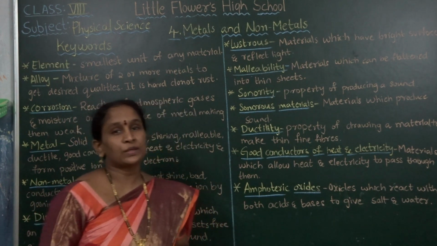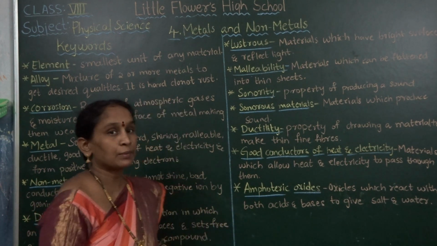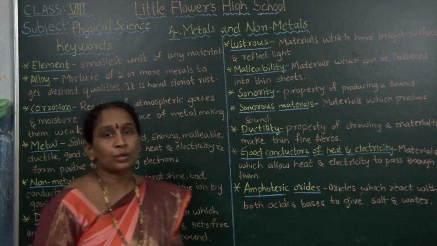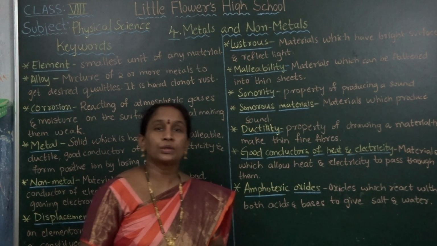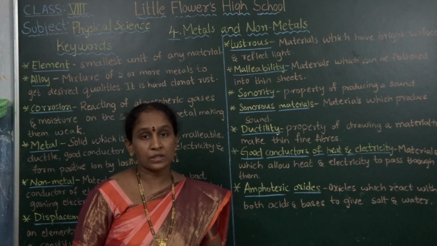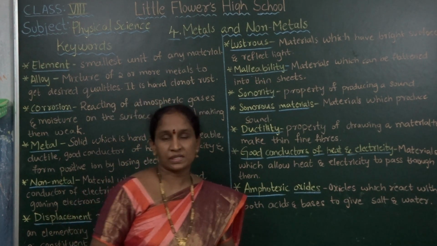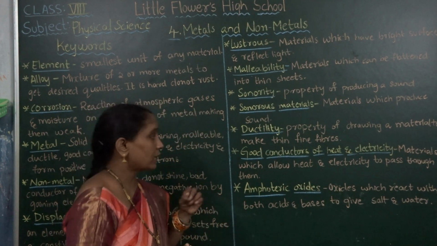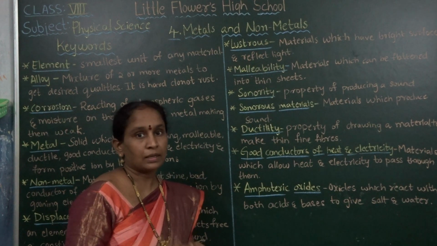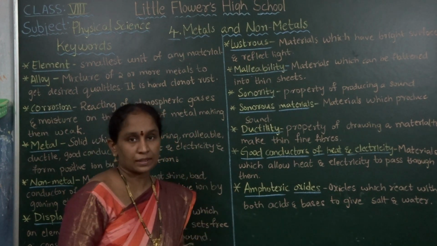Today I am going to explain to you 8th class physics, lesson number 4, metals and non-metals. In this video, I am going to explain the hard words and keywords of this chapter. What are the meanings of these keywords and what are the one-word answers? Like small definitions.